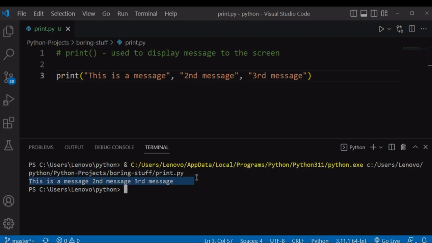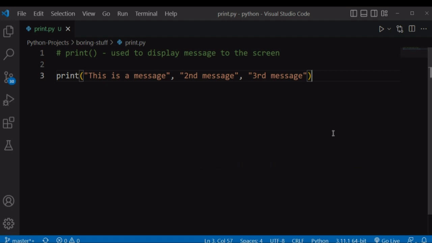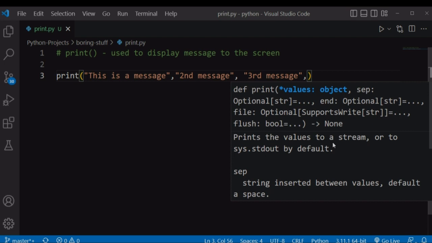So our second and third messages have been printed in one line. The print function also takes in some optional arguments. These optional arguments will help you display your messages in a certain way. These arguments are the sep, the end, file, and flush. We'll talk about the first two, the sep and the end.